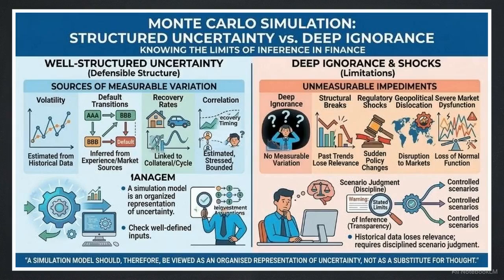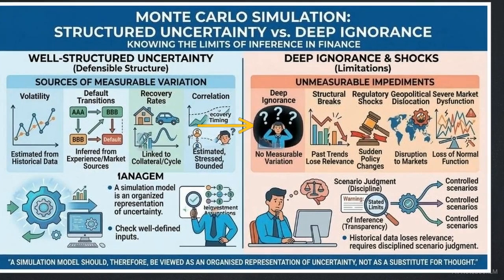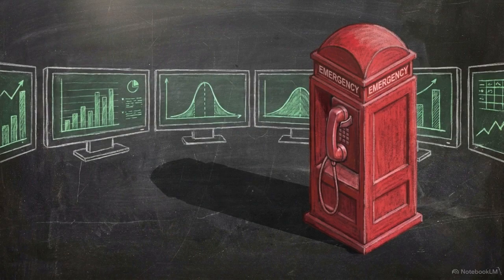On the right, we have epistemic uncertainty, deep ignorance where historical data loses relevance, facing structural breaks, market dysfunctions, and geopolitical shocks. A polished Power BI dashboard must never create false comfort. It cannot serve as a substitute for human economic judgment during sudden, out-of-sample crises.